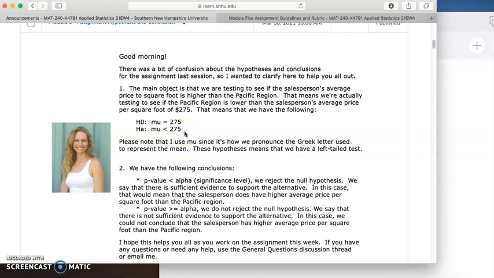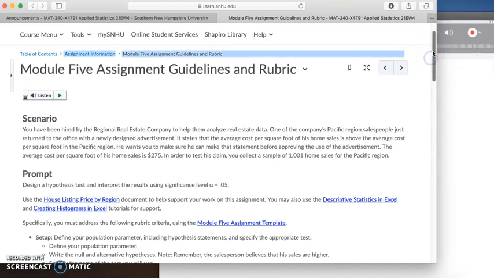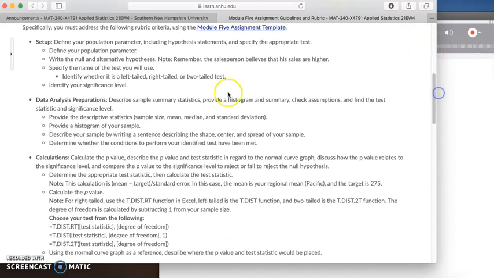The reason this is important is if you set up the hypotheses incorrectly, you will get the wrong answer. And I want to make sure you guys have that all set up correctly. So Dr. Powers did go through in the video about how to find the p-value. But one thing it does ask down here is to calculate the p-value, describe the p-value, and test statistic in regard to the normal curve graph. Now, I'm going to show you just an example of what they mean.